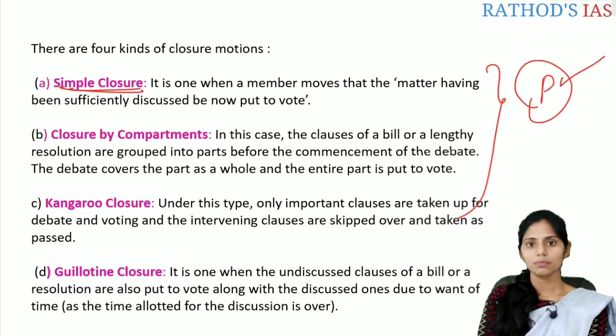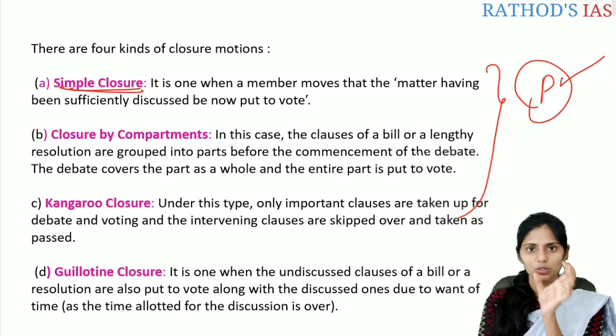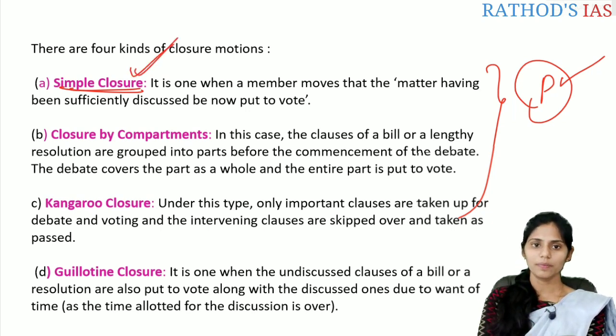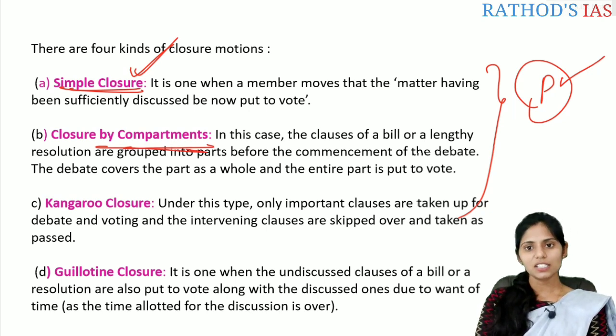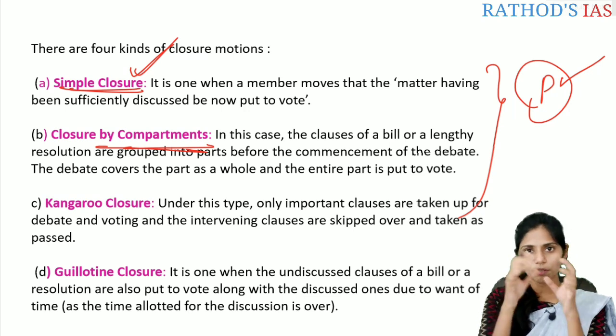So simple closure means a member moves that the matter having been sufficiently discussed be now put to the vote. That means we already discussed enough regarding this, so we can go for the vote. That is called a simple closure. And the next one is closure by compartments. That means the clauses of the bill or a lengthy resolution are grouped into a number of parts.